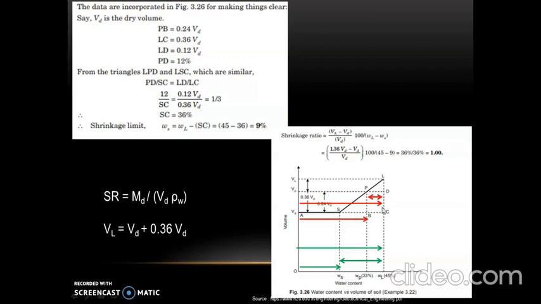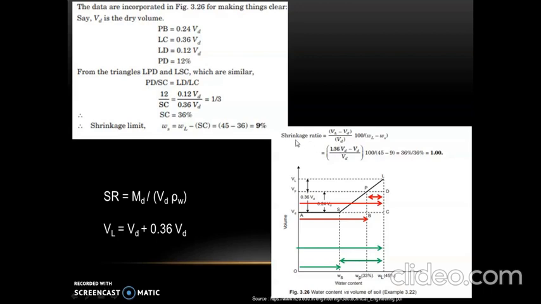So LC is 0.36 VD, which is mentioned in the problem. So once we substitute, we get the value of SC equal to 36%. And this value has to be substituted in order to find the value of shrinkage limit. So we get 45 minus 36 equal to 9% as the shrinkage limit.